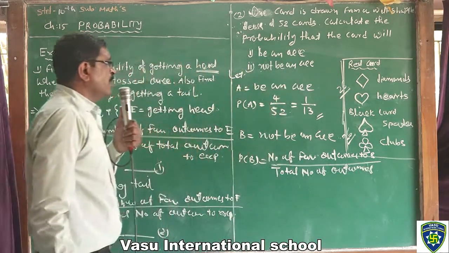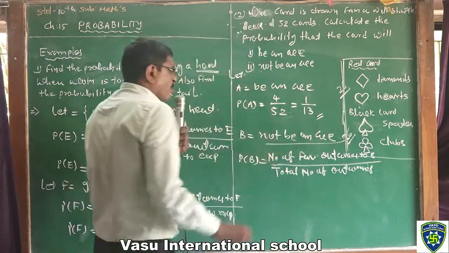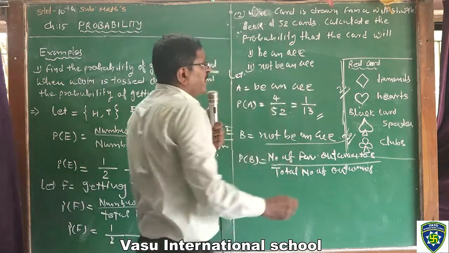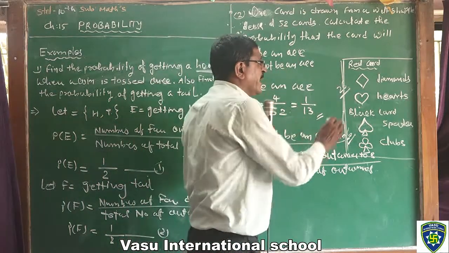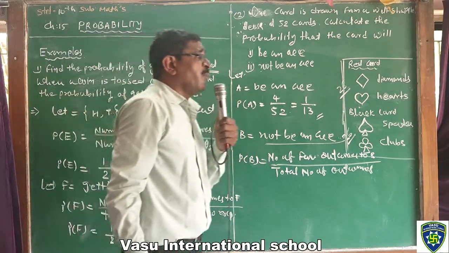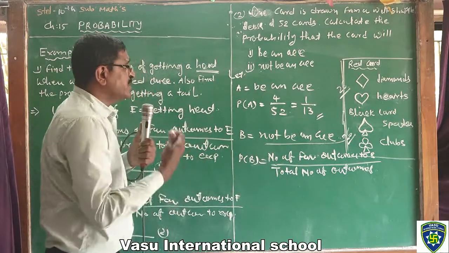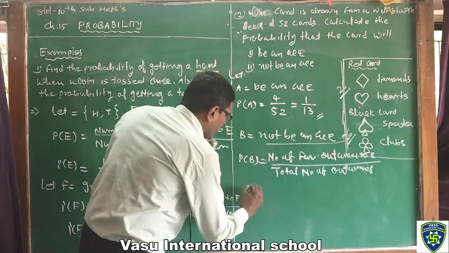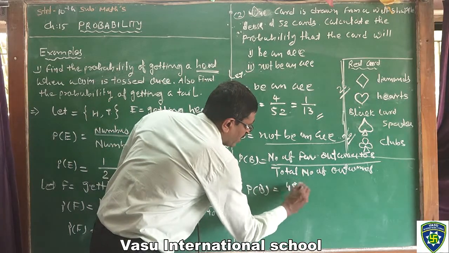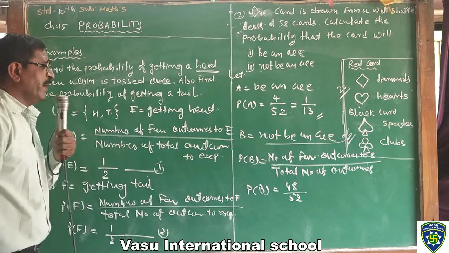Clear, students? Number of favorable outcomes to B. B means not an ace. यहाँ 52 कार्ड्स में ace नहीं लेना है, यानी कितने ace हैं? 4 ace हैं. That means 48 कार्ड्स others हैं. तो 48 कार्ड्स में से कोई भी एक कार्ड हमें रैंडमली सिलेक्ट करना है. That's why probability of B is equal to 48 divided by 52.